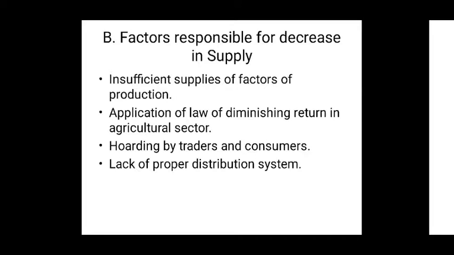which again influences the inflationary situation to occur. And number 4 is lack of proper distribution system. So due to lack of proper distribution system of essential commodities, inflationary situations may occur. So these are the factors responsible for decrease in supply.